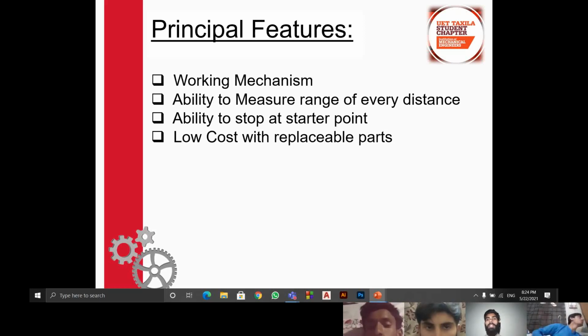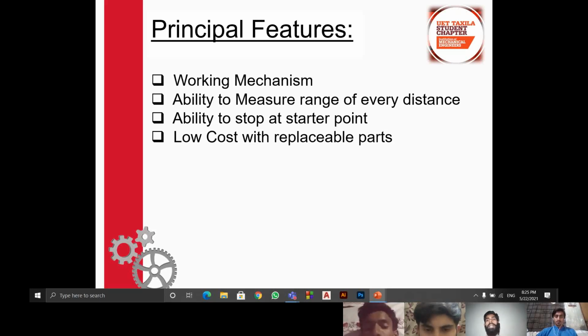Second one, the ability to measure range of every distance. Our device is having the capability to measure the range of every distance mechanically as we have installed the string mechanism. Although there were some other mechanisms like rack and pinion, which our team members thought about, they were rejected and the string mechanism was selected.